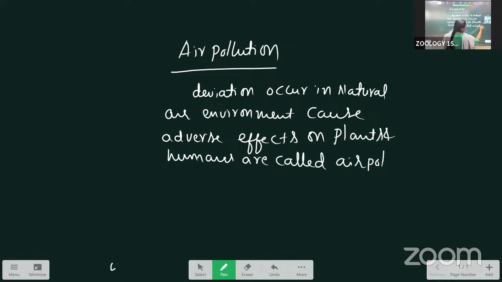Any deviation occurring in the natural air of the environment that causes adverse effects on plants and humans or animals is called air pollution.